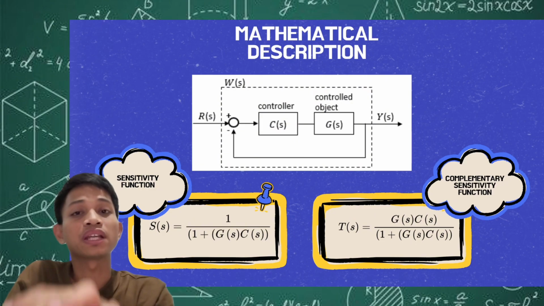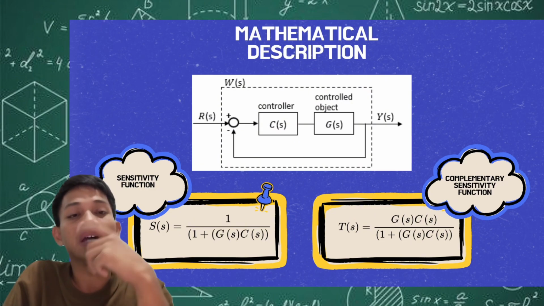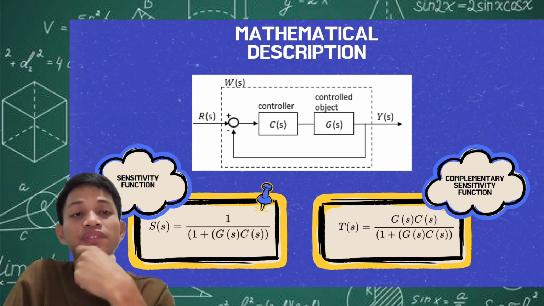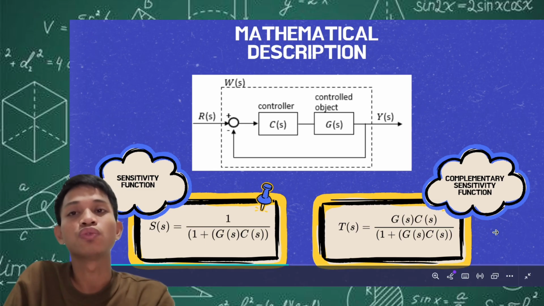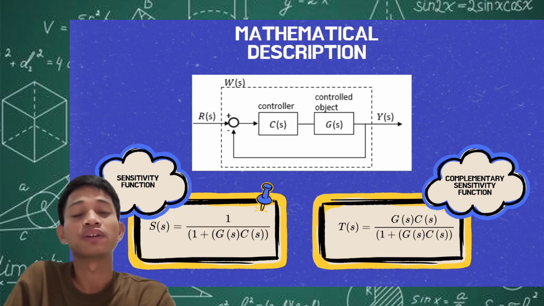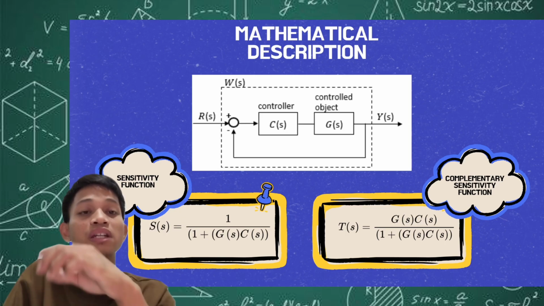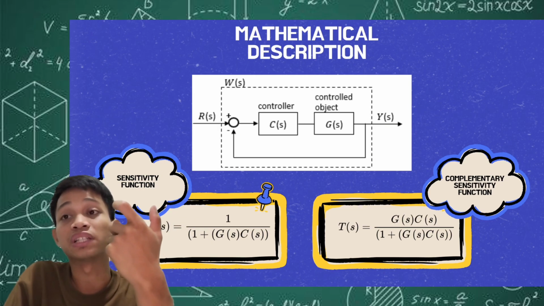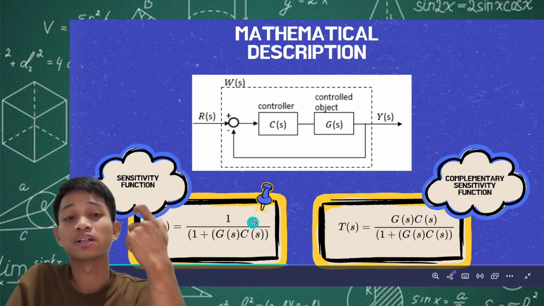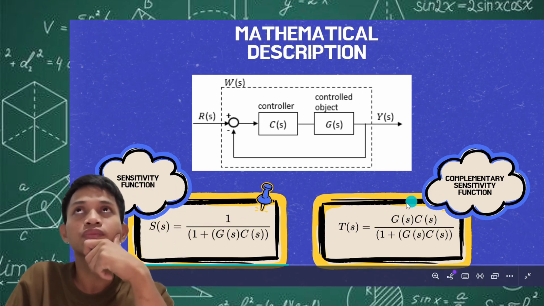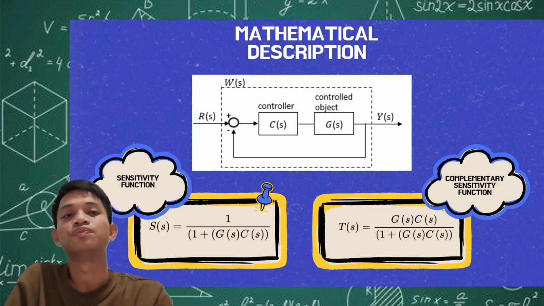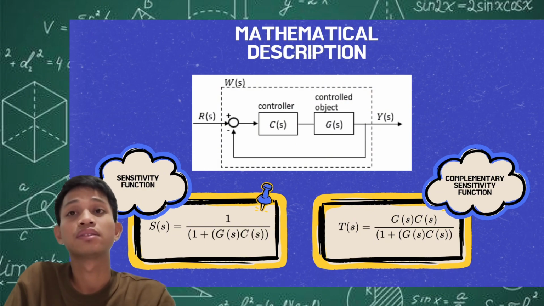If we take a look at this equation, the ideal value for the complementary sensitivity function, or the ideal value for the robustness of the system, is actually 1. Why? Because, as we said earlier, if we add these two functions, the sensitivity function and the complementary sensitivity function representing our robustness, and we get a value of 0 for the sensitivity function, which is what we want, our robustness will be 1. Now let's proceed to the next slide.